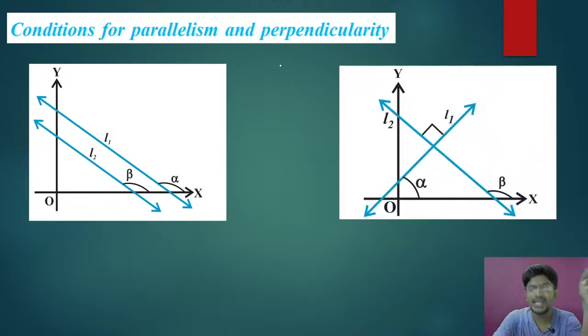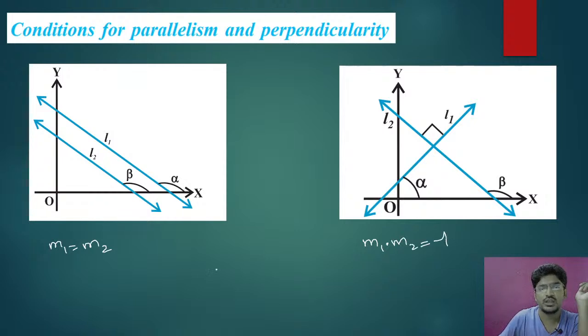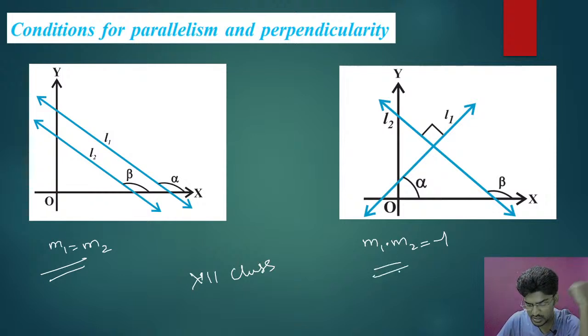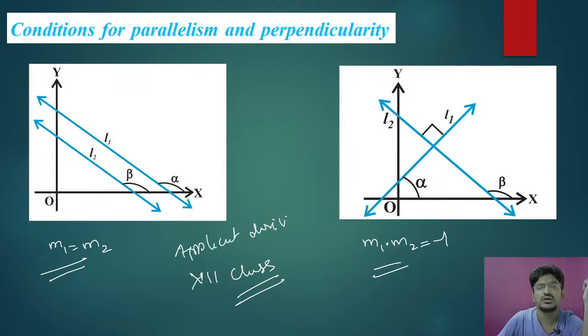So conditions for parallelism and perpendicularity, that is m1 equal to m2, m1 into m2 equal to minus 1. This I am going to use in 12th class. Directly I will use these two equations, m1 equal to m2 and m1 into m2 equal to minus 1, in the chapter application of derivatives. Clear? So that's why you already know what is the condition for parallel lines, and already you know condition for perpendicular lines, that is m1 equal to m2 and m1 into m2 equal to minus 1.